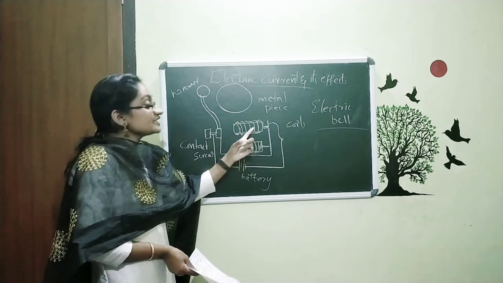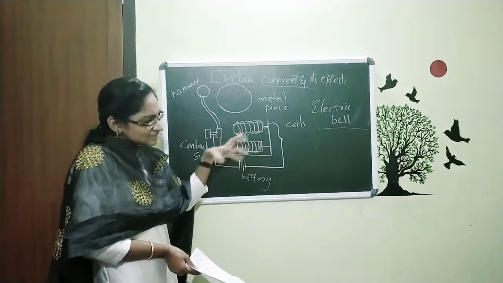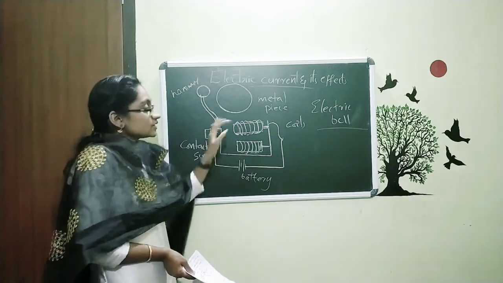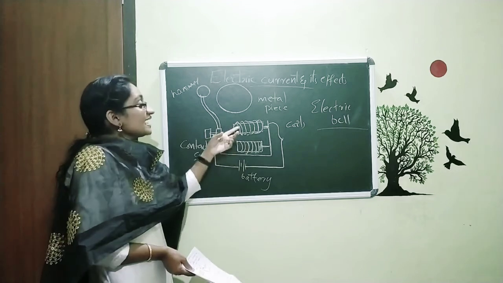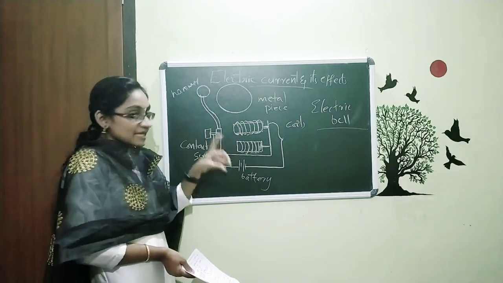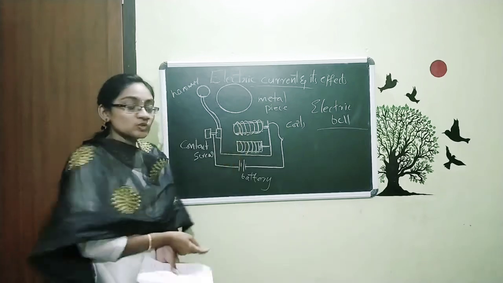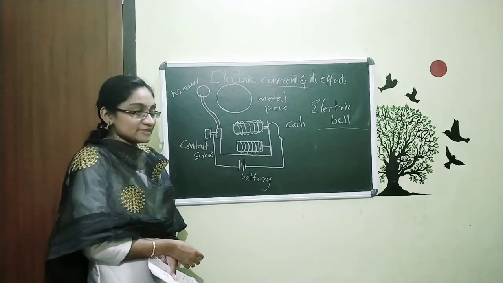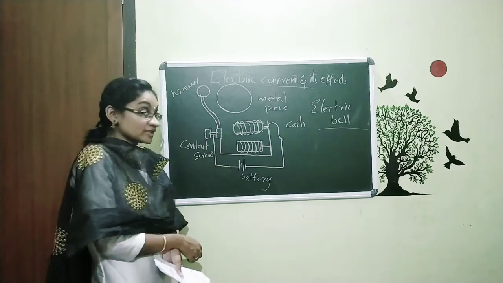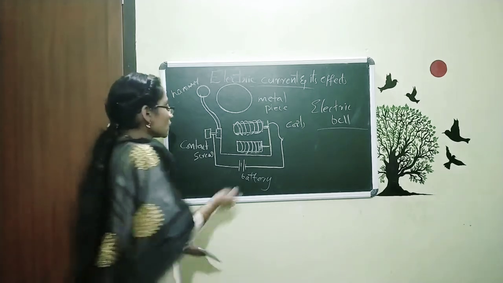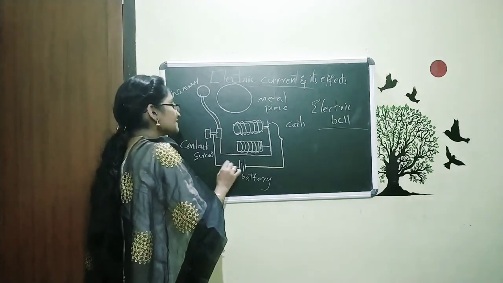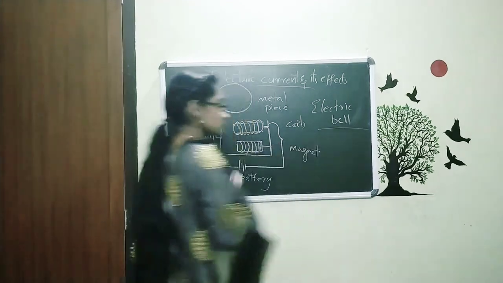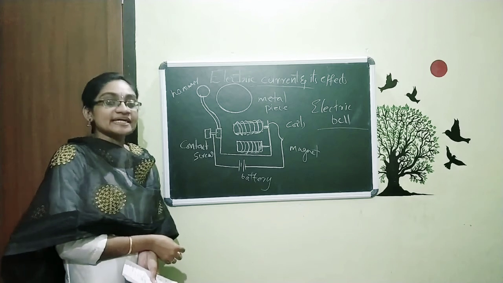the circuit, these coils, in some bells it only has one coil, in some it has two coils. So in this we have two coils, and when the electricity is flowing through this, this coil will turn into a magnet, and this section is what? A metal piece. That means it will attract to the magnet. So when we switch on, this turns into a magnet. Not a permanent magnet, it turns into an electromagnet.